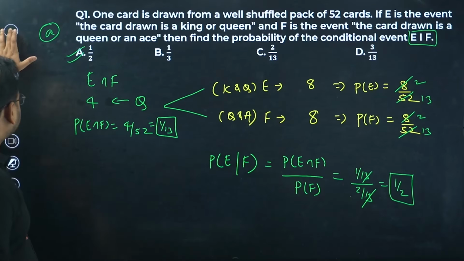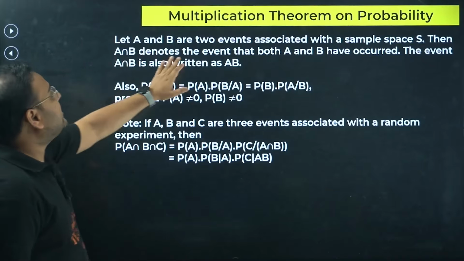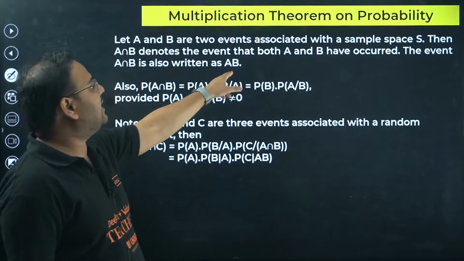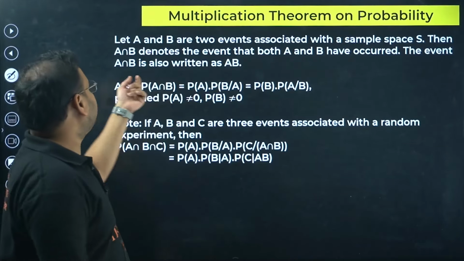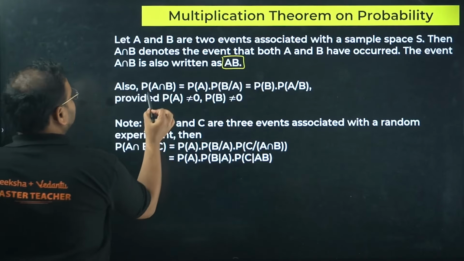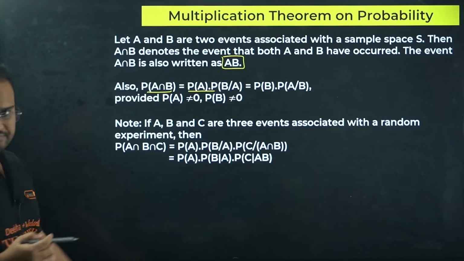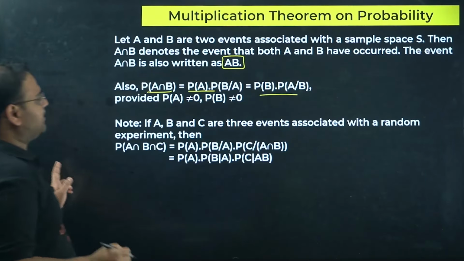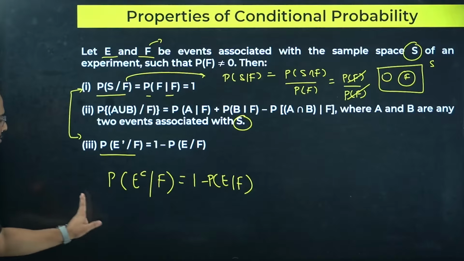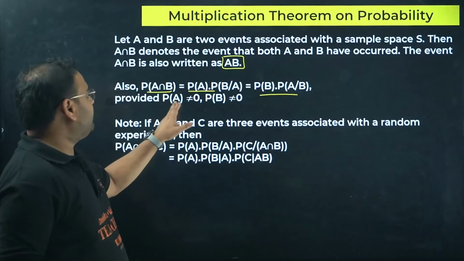Okay, this is clear. Moving on, multiplication theorem on probability. Let A and B be 2 events associated with the same sample space S. Then A intersection B denotes the event that both A and B have occurred. The event A and B is also written as AB. So P of A intersection B, I can write as P of A into P of B given A. From where, sir? From the conditional probability. I just wrote this, if you check. This is the same thing, right or not? Here, P of A is non-zero, P of B is non-zero.